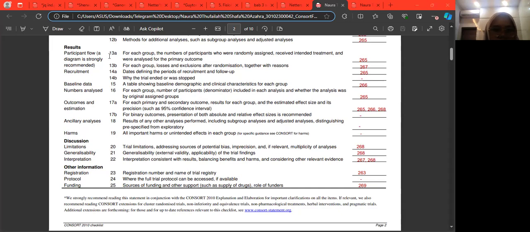Participant flow. 13A: for each group, the number of participants who were randomly assigned, and 13B, for each group, losses and exclusions after randomization together with reasons.